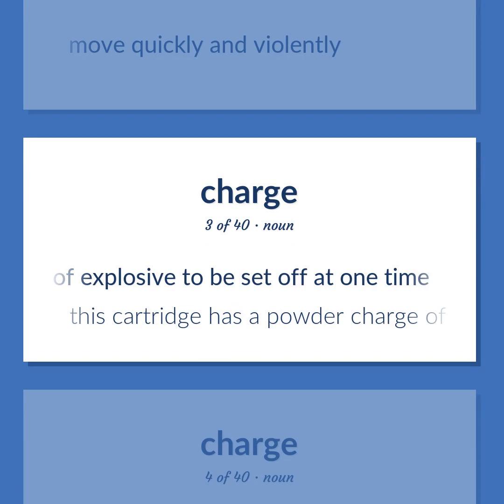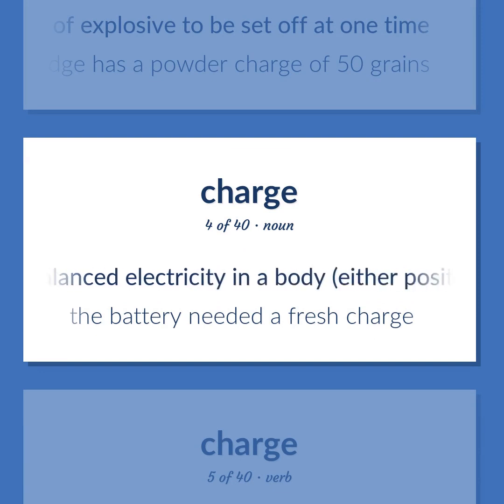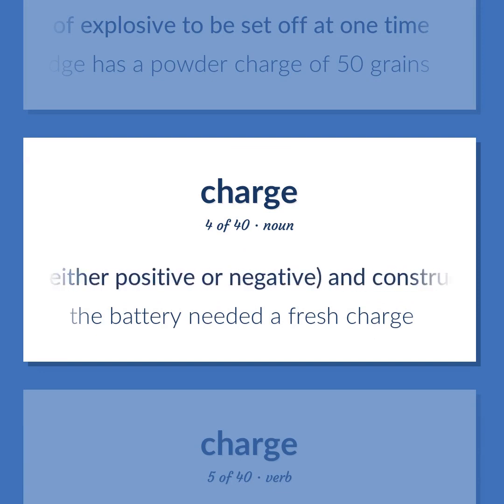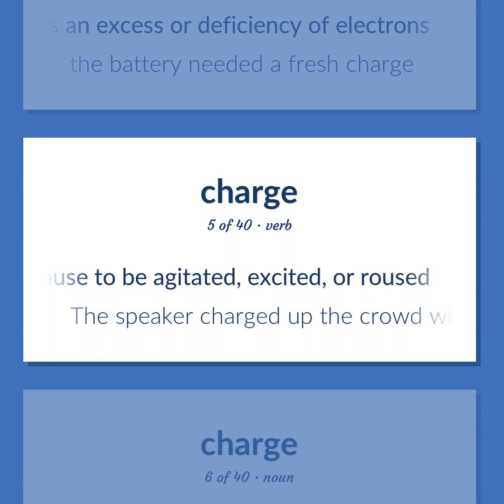This cartridge has a powder charge of 50 grains. The quantity of unbalanced electricity in a body, either positive or negative, and construed as an excess or deficiency of electrons. The battery needed a fresh charge. Cause to be agitated, excited, or roused. The speaker charged up the crowd with his inflammatory remarks.